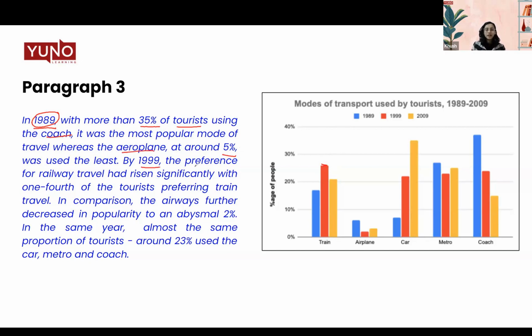By 1999, the preference for railway travel had risen significantly, with 1/4 of the tourists preferring train travel. All right. So in 1999, I'll just make the comparison side by side so that it's easier for you to understand also. Railway travel, we're talking about the train. So the railway travel in 1999 has risen to about 25%.